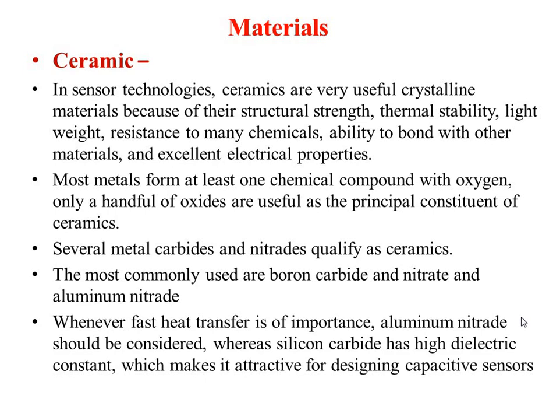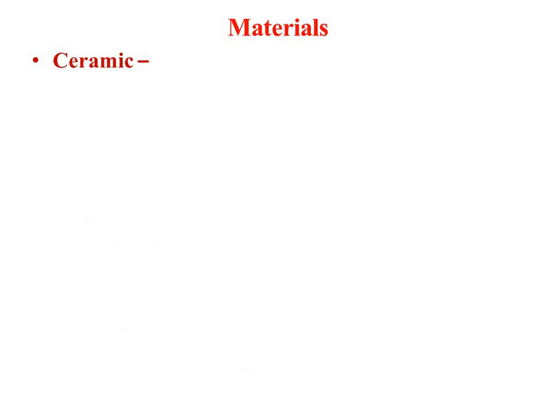So you can see that when you require heat transfer, for thermal radiation or for temperature, then you will be using aluminum nitride. And if we want to design a capacitive type of sensor, we will be using silicon carbide type of ceramic material. So depending on the application and its characteristics, its use is decided.